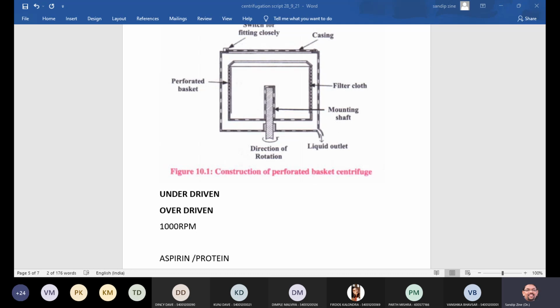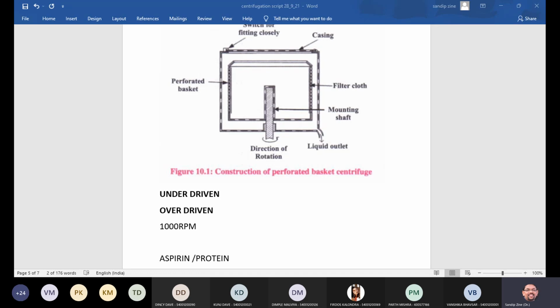Another point we can add in the construction is that the shaft is driven by a motor. The basket is surrounded by a casing which collects the filtrate and discharges it through the outlet. The diameter of the basket is around 0.90 meter, and the basket requires 5 kilowatt power for starting, and after attaining the desired speed the power is reduced to 2 kilowatt.